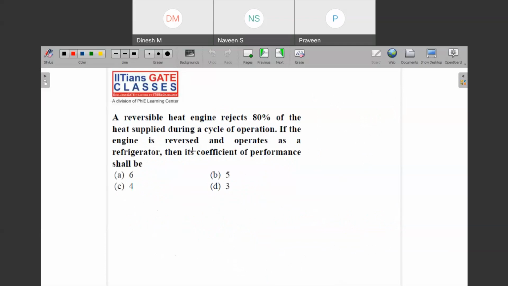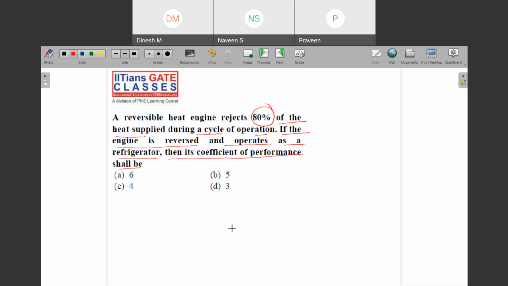Let us read this question. It says that a reversible heat engine rejects 80% of the heat supplied during a cycle of operation. If the engine is reversed and operates as a refrigerator, then its coefficient of performance shall be. So here you have been given an engine, and when this engine is reversed to work as a refrigerator, then it asks you what will be the coefficient of performance.